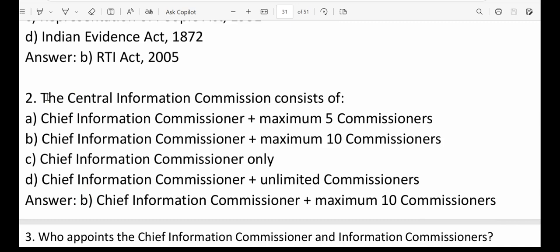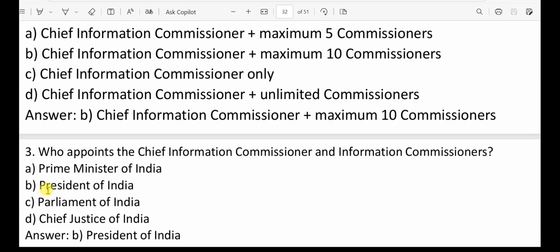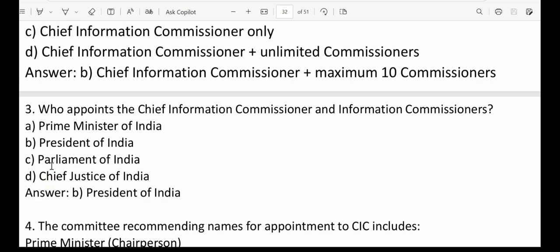Question number 2, the Central Information Commission consists of, we already know this is Chief Information Commissioner plus maximum 10 commissioners. So option B is the correct answer. Next, question number 3, who appoints Chief Information Commissioner and Information Commissioners? That we already know, that's President of India.